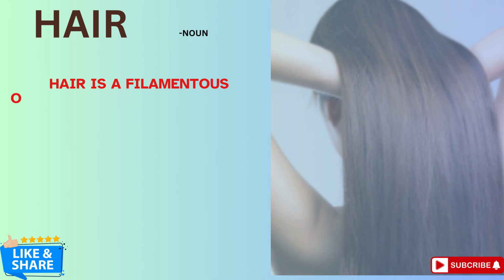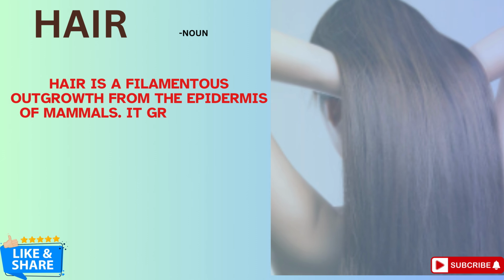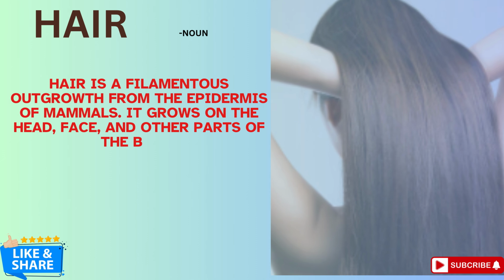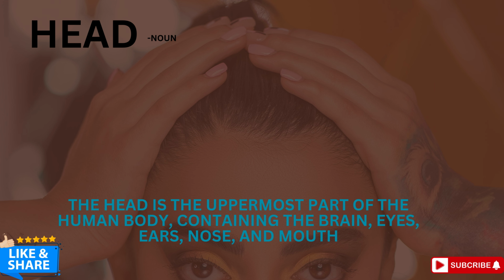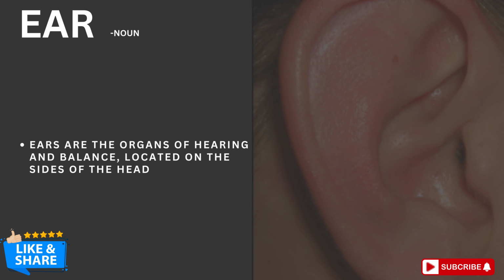Hair. Hair is a filamentous outgrowth from the epidermis of mammals. It grows on the head, face, and other parts of the body. Head. The head is the uppermost part of the human body, containing the brain, eyes, ears, nose, and mouth.